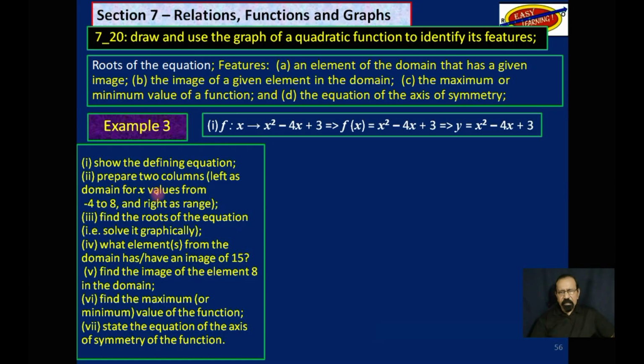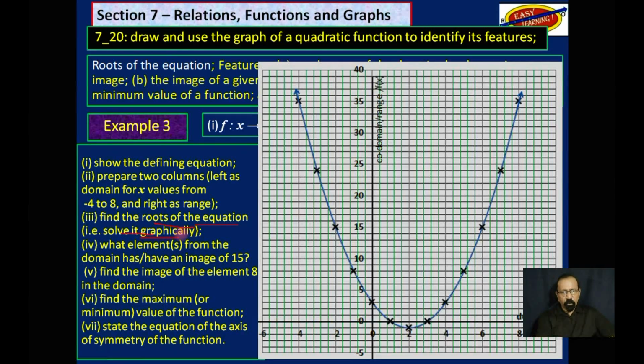Next, we want to find the roots of the equation. Solve it graphically. So we have to draw a graph using those points. If you look carefully, the graph cuts the x-axis at that point and also at this point here. So that one over there is 1, and this one over here is 3. So those are the roots of that quadratic equation. If you were to solve it any other way, you would get those answers, 1 and 3.